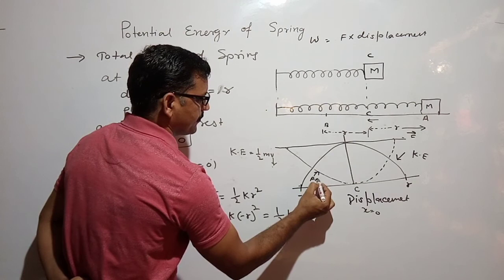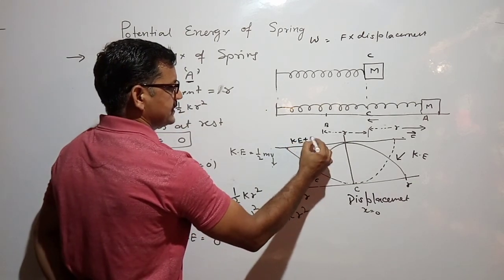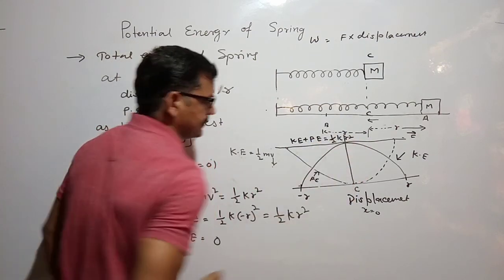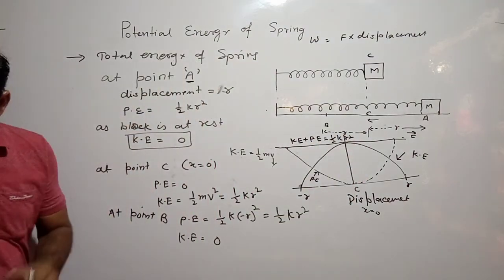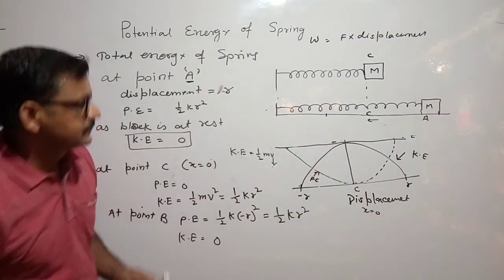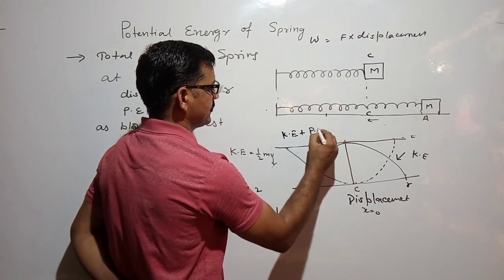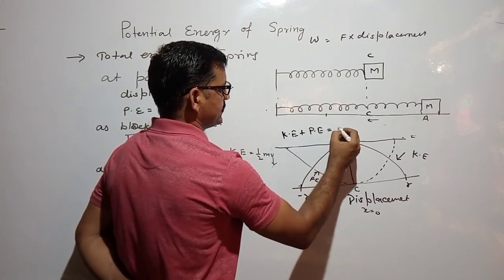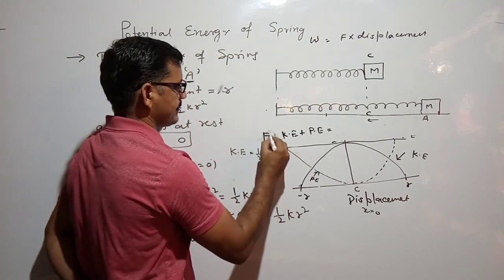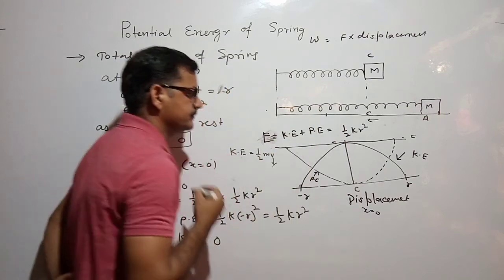This is for potential energy, and this is our kinetic energy plus potential energy, that is equal to total energy, and it is equal to half kr square.